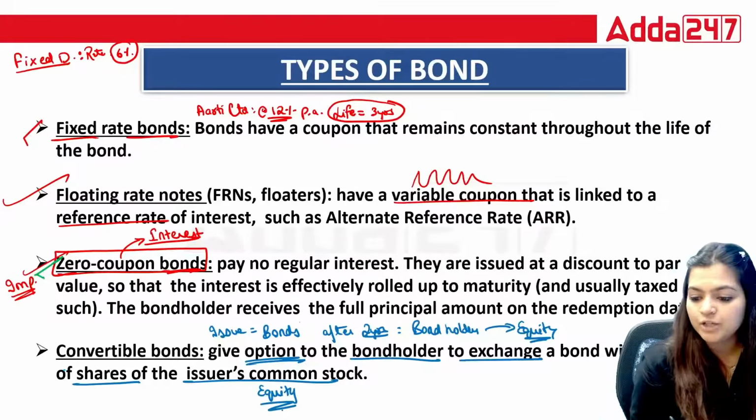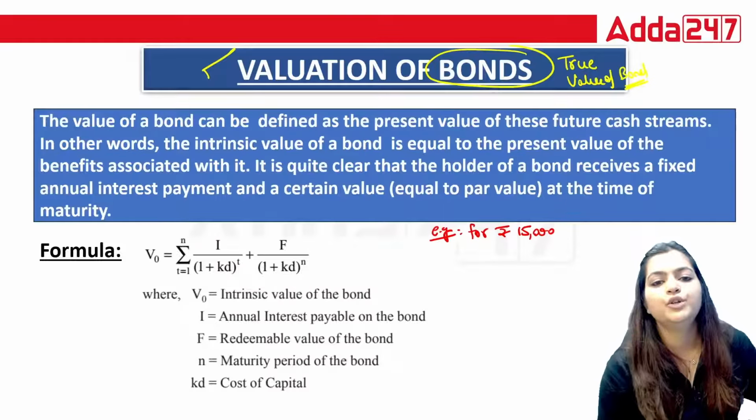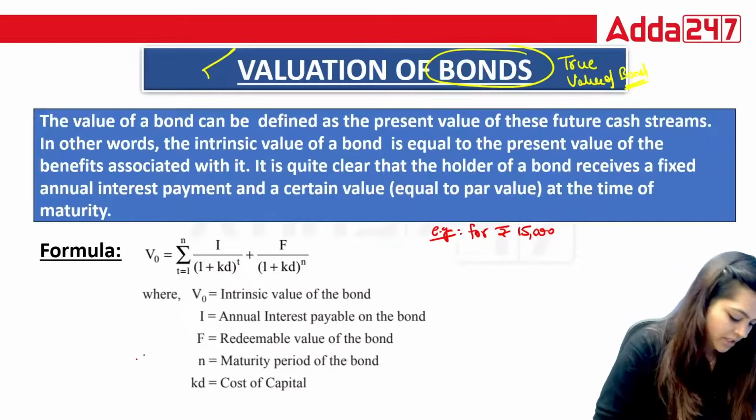Suppose, for example, I want to sell this pen. I am saying I'm ready to sell this pen for rupees 15,000. Suppose this is just a normal pen, and I'm saying I can sell this pen for rupees 15,000. What will you think? Or let's increase the amount.